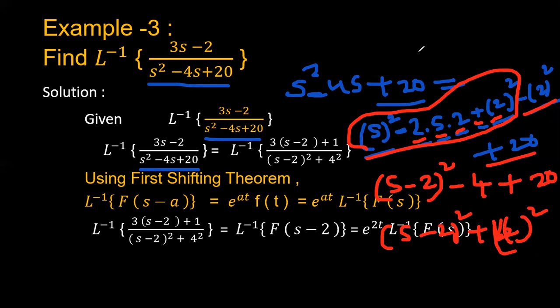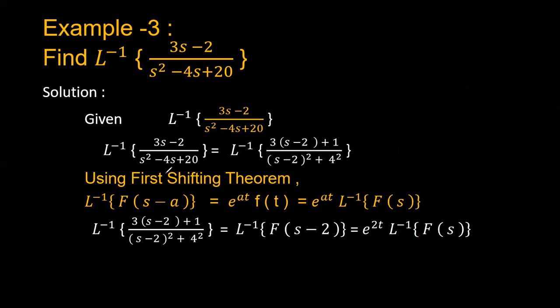This is the way you have to simplify the equation when it is represented in the quadratic form. The denominator can be represented as s minus 2 whole square plus 4 square, so here the s is shifted by 2. In the numerator, 3s minus 2, the s also has to be shifted in the same way.